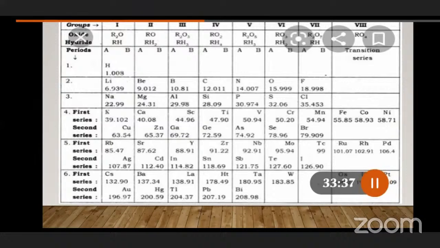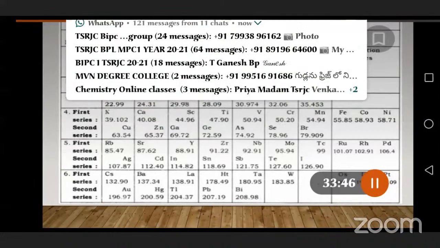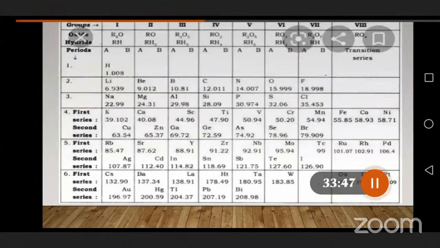Similarly, Eka silicon, which is germanium, forms oxides like RO2 and hydrides like RH4. In this manner, he suggested the properties, the densities, and the melting points. After the new elements were found, almost 99% of the values he suggested, such as densities, formation of hydroxides, melting points, and boiling points, and these physical properties, turned out almost equal.